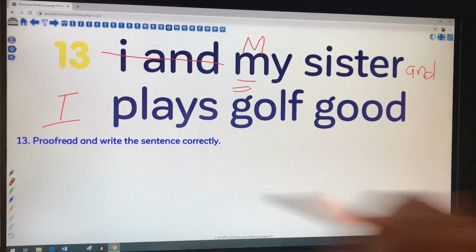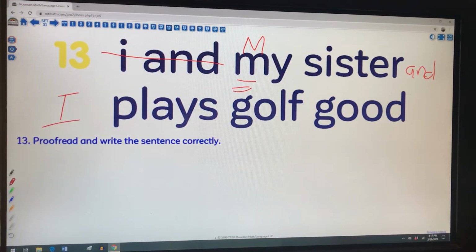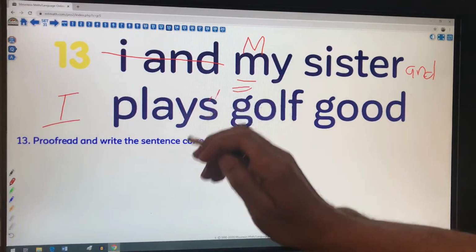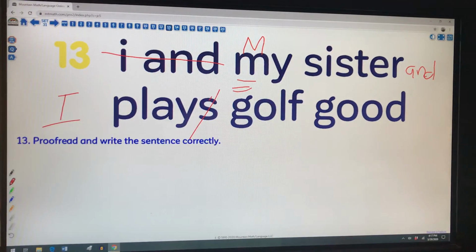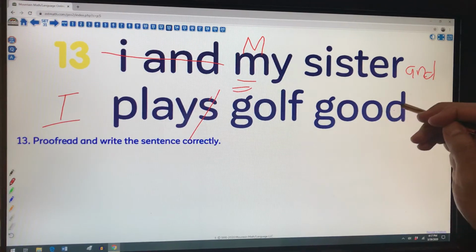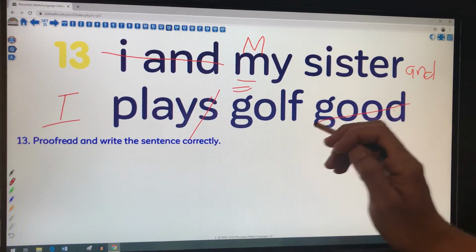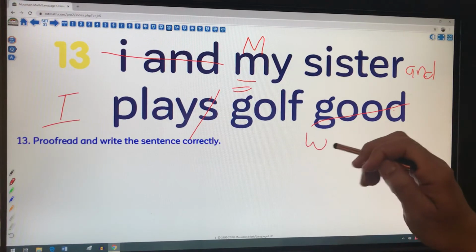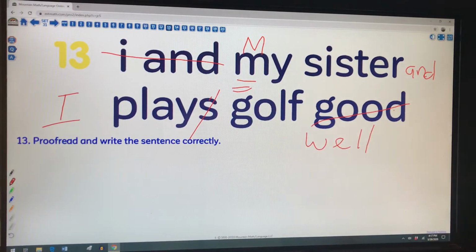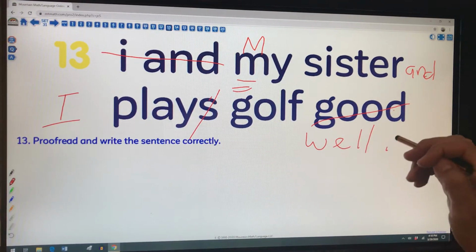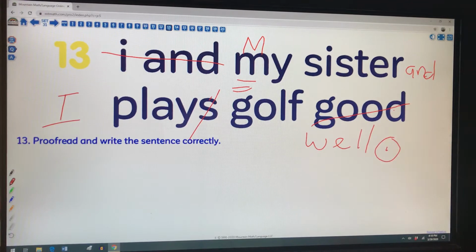and I. My sister and I plays golf good. There's something wrong with my predicate here of plays. It should be play. And plays golf good. All right, so this adjective, I'm going to take that out. And I'm going to make that, my sister and I play golf well. Make sure I have my period at the end, and there's my proofread sentence.